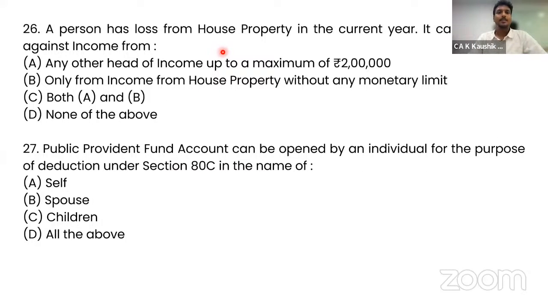A person has a loss from house property in the current year. It can be set off against income from... Here again, you'll have to think from old regime and new regime. The options: any other head of income up to the maximum of 2 lakh; only income from house property without any monetary limit; both A and B. If you are under old regime, both A and B are correct, that means any other head of income up to 2 lakh is permitted, and income from house property without any monetary limit is correct.